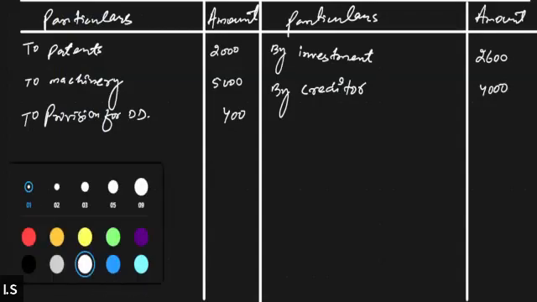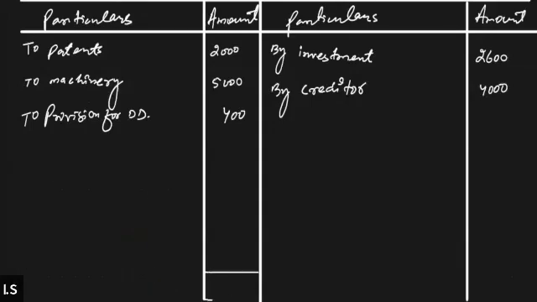On the credit side we have 2600 plus 4000, that is 6600, but on the debit side this time we have a greater value. On the debit side, the sum of 2000 plus 5000 plus 400 is 7400, right everyone? And on the credit side we only have 6600.